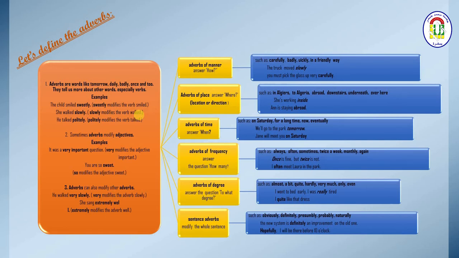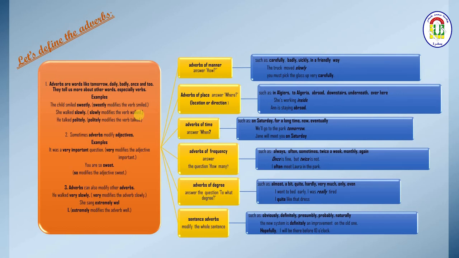So when I say she walked slowly, it means what? Here I'm talking about the degree of her walk. Slowly modifies the verb walked. She talked politely.